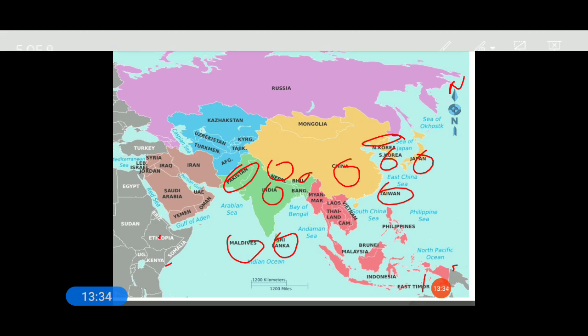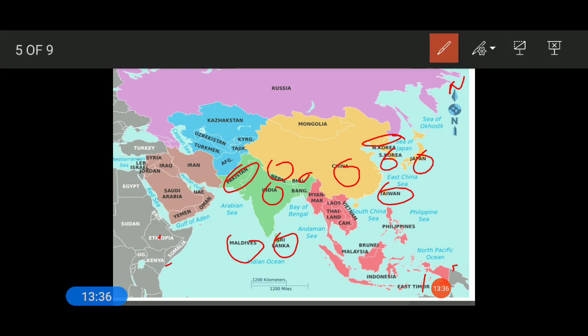Even Malaysia comes under this category. Vietnam, Laos, Thailand, Myanmar, all the countries indicated with red marks here, Malaysia, Indonesia. These countries lie in the southeastern part of Asia.